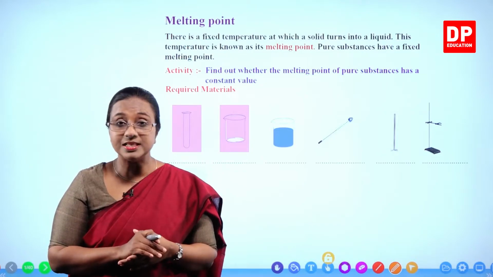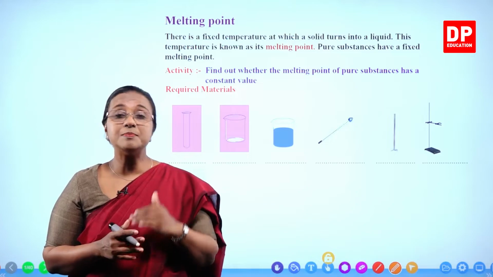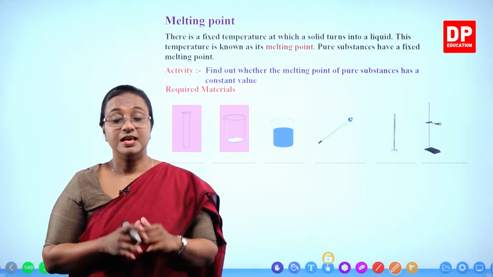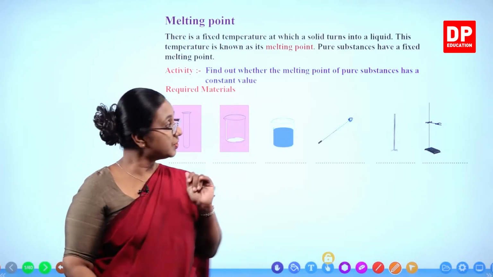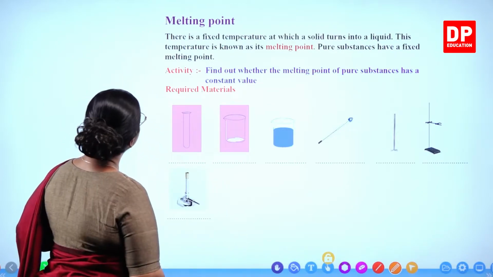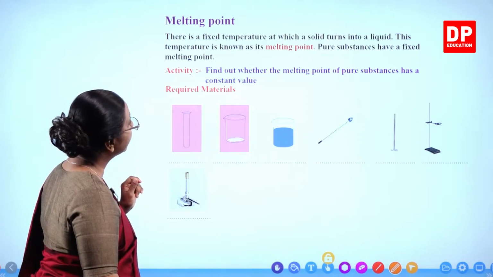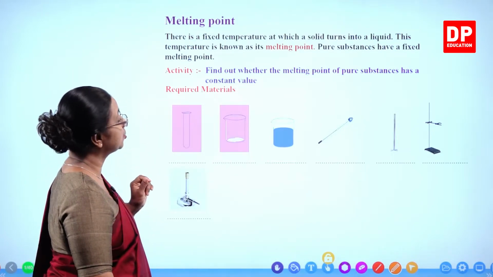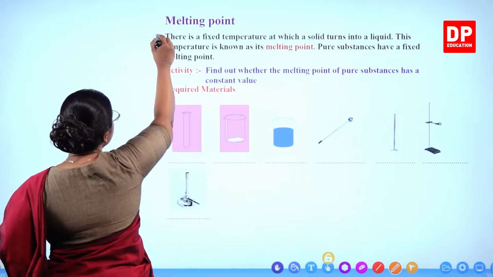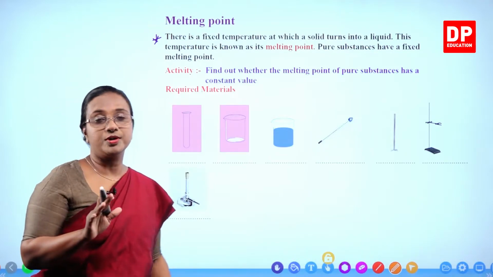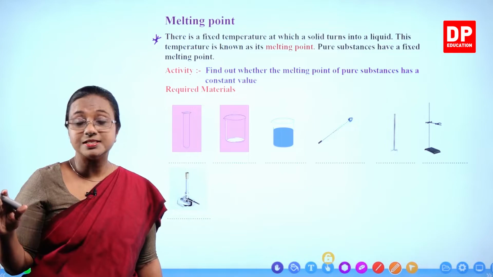That is melting. And this particular melting process takes place at a particular temperature. And that is what we call the melting point. So melting point is a fixed temperature at which a solid turns into a liquid. You have to remember that, students. There is a fixed temperature. That's very important. When the solid is becoming a liquid, the temperature doesn't change.